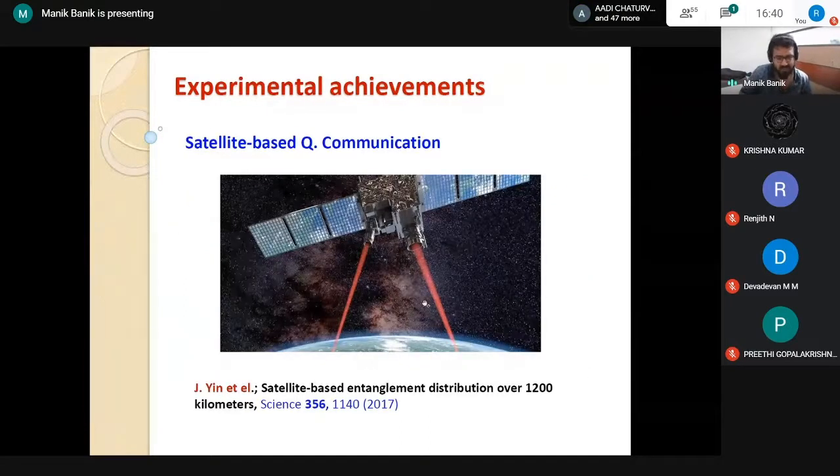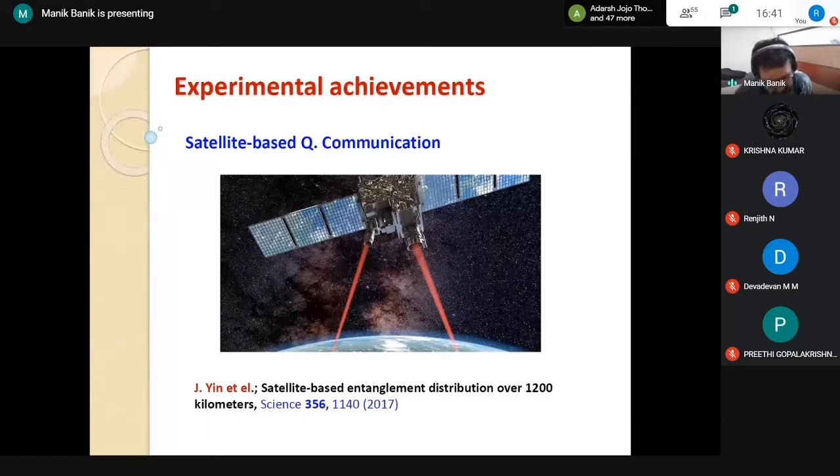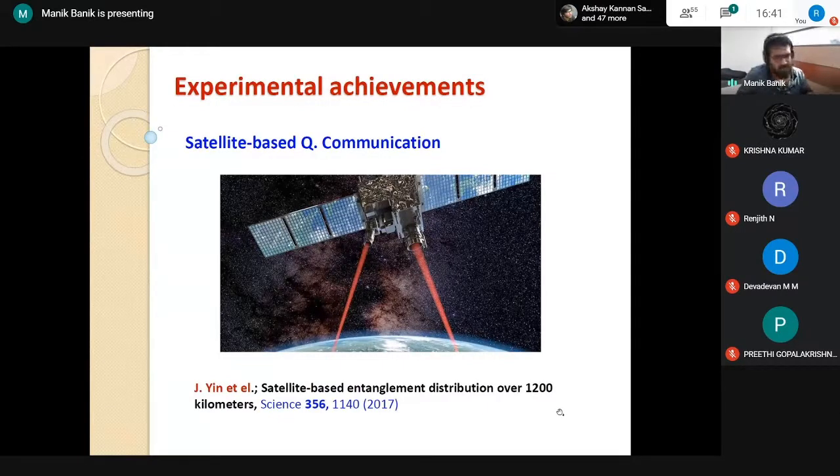Very recently there is an experiment on quantum teleportation and satellite-based entanglement distribution over 1200 kilometers. In this experiment, one lab was in Beijing and the other was in Vienna. So quantum communication is not a folk story anymore. Scientists have already established a quantum link of more than 1200 kilometers. If we have a few such labs, we can cover the whole world through quantum communication.